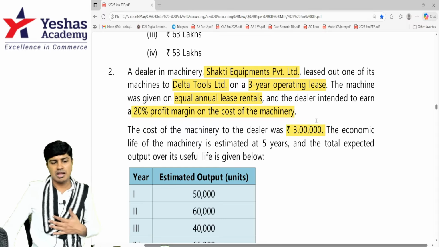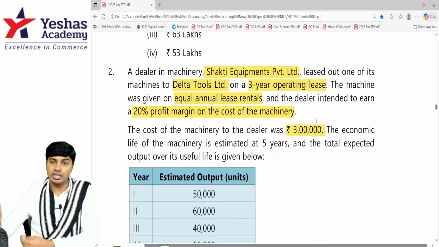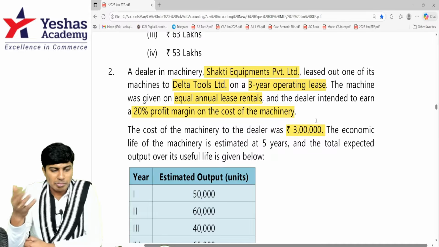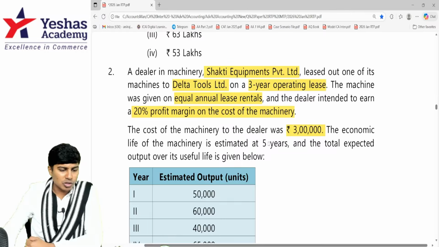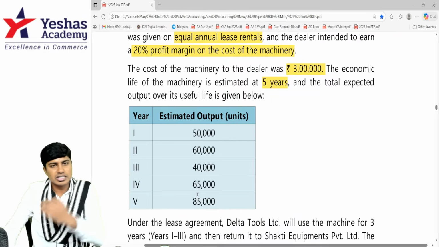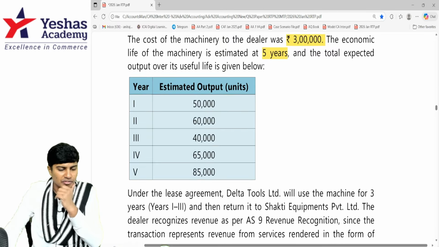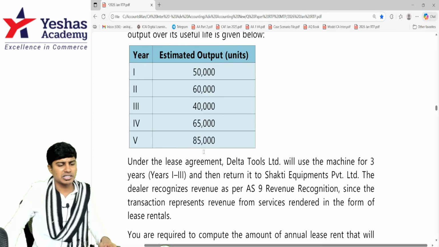I am Shakti Equipments Private Limited, and I have given one machine on lease to Delta Tools, operating lease. The machine cost me 3 lakh rupees. I purchased the machine for 3 lakh. The economic useful life is 5 years, and I'm expecting this as the output: 50, 60, 40, 65, 85. This is the output that I expect over the entire useful life. Do help me with this. Quickly take the total: 50 plus 60 plus 40 plus 65 plus 85.